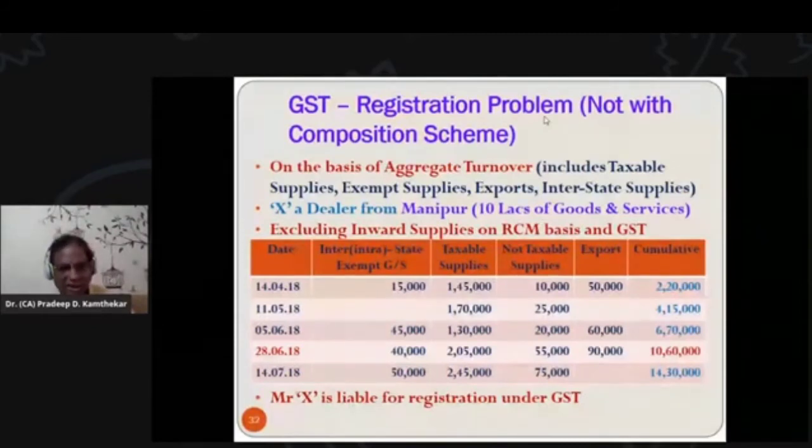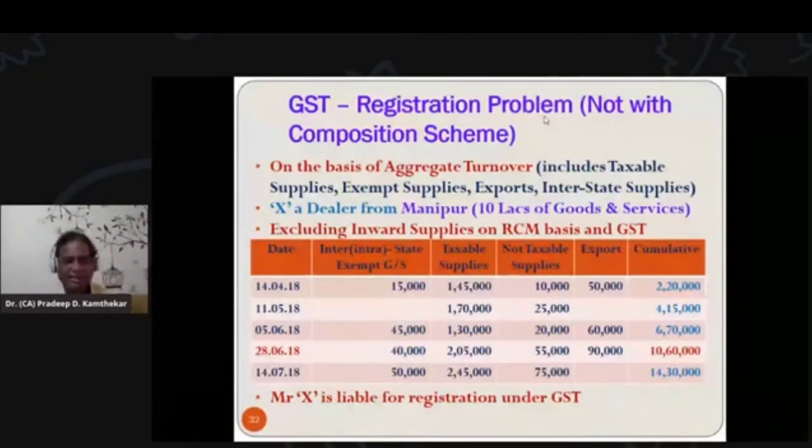It includes entire turnover. It may be taxable supply, where GST is applicable, exempt supplies, where GST is not applicable, export of goods, and interstate supply, where the goods are supplied from one state to another state, or from one state to another union territory, or one union territory to another union territory. All these types of supplies are to be totaled together, and if that total is up to 10 lakhs, registration is not applicable. But if it is crossing 10 lakhs, then it is having compulsory registration of GST.